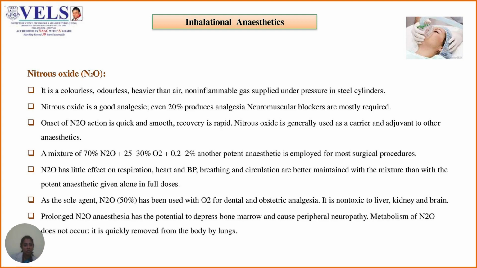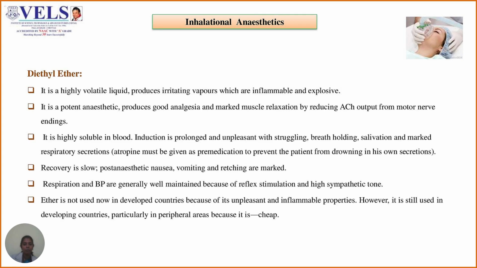As the sole agent, that is, as an individual agent, nitrous oxide has been used with oxygen for dental and obstetric analgesia. It is non-toxic to liver, kidney, and brain. Prolonged nitrous oxide anesthesia has the potential to depress the bone marrow and cause peripheral neuropathy. Metabolism of nitrous oxide does not occur; it is quickly removed from the body by the lungs.